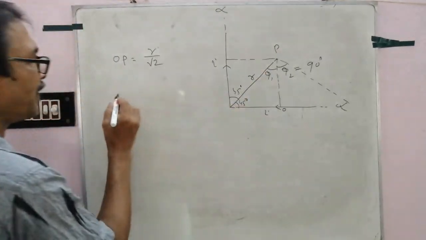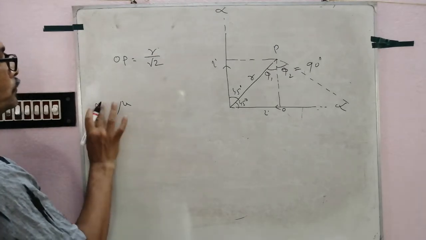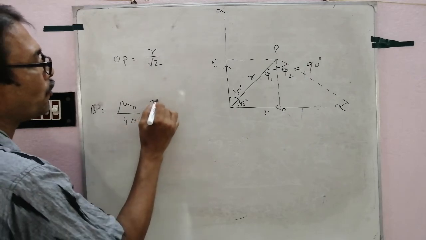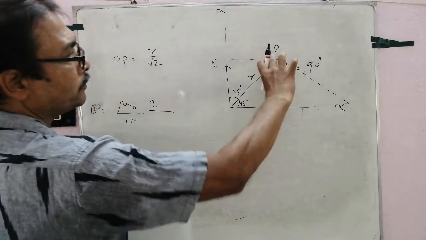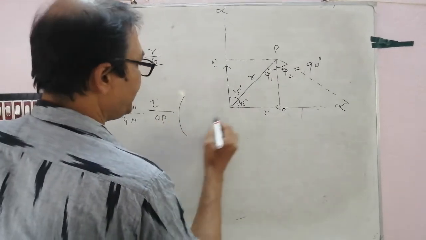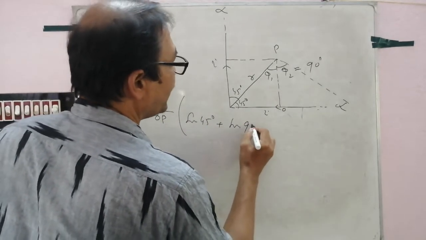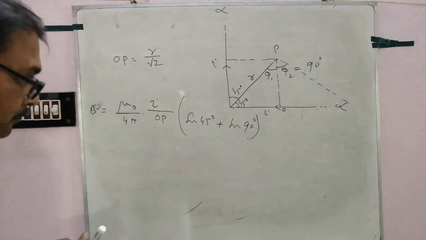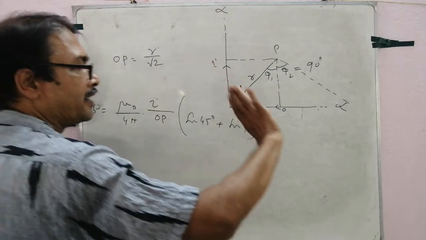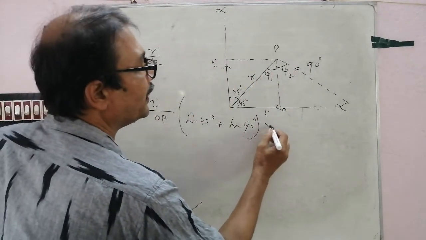So for this portion, B equal to mu 0 by 4 pi into I by OP into, for this side sin 45 degree, for this side sin 90 degree. And follow, here the direction is downward for this wire and for this part of course downward, so both the direction same, so total field 2.